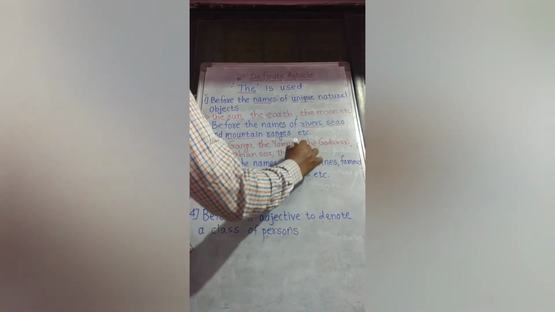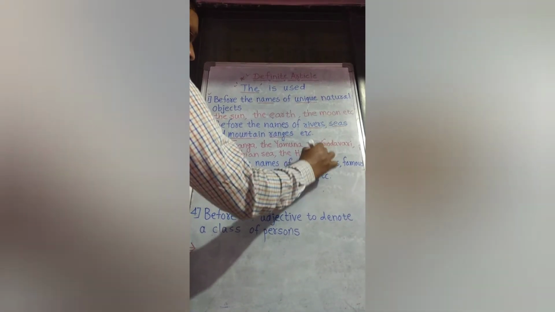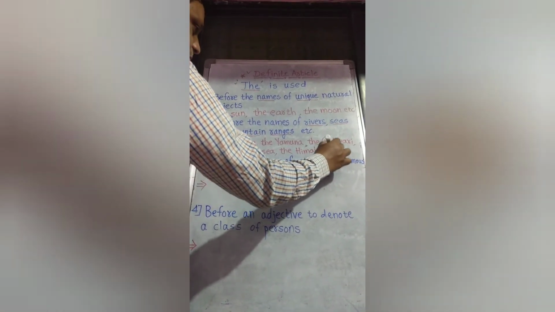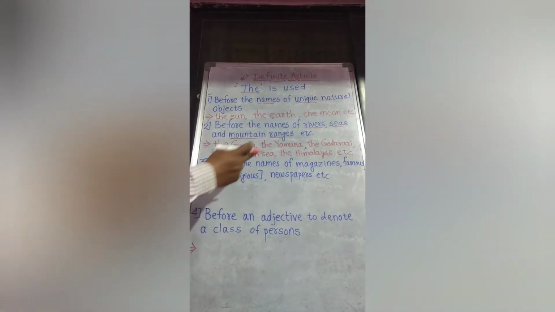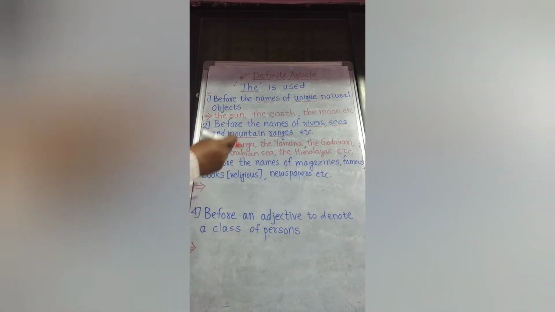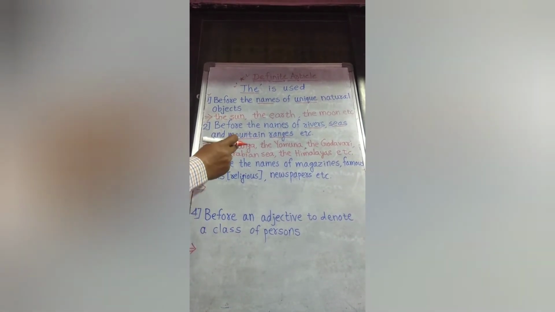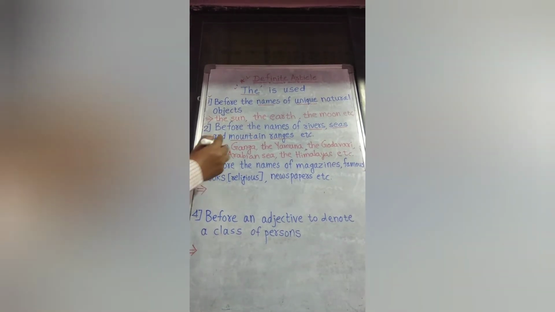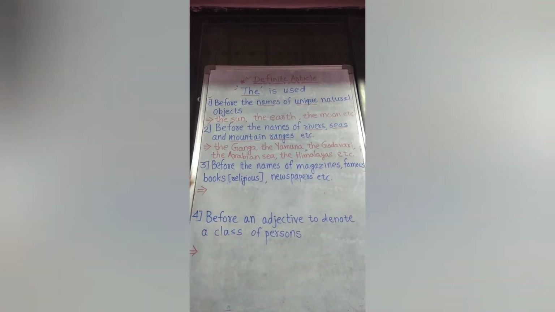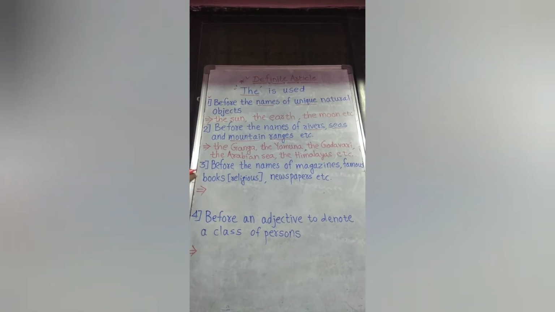I will write here the Himalayas to show mountain ranges, etc. The Ganga, the Yamuna, the Godavari, the Arabian Sea, the Himalayas, these are the well-known rivers, seas, oceans and mountain ranges. So we use the.